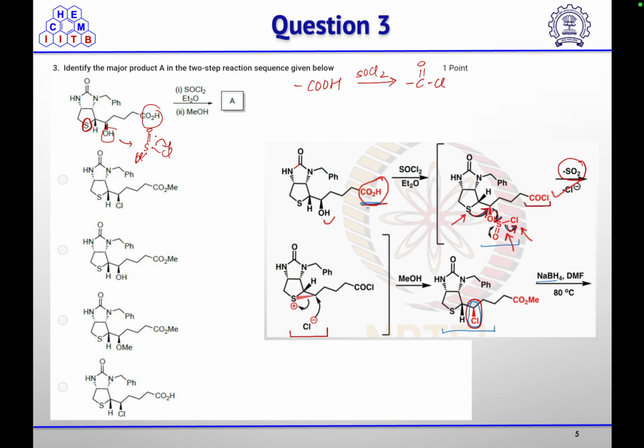As there are two substitutions taking place, first inversion and then again inversion, you get the same stereochemistry as that of the alcohol. So there is no change in the stereochemistry of the chloride, the nucleophile that is coming. Then the acid chloride on treatment with methanol will undergo esterification to give you the methyl ester. So the correct product is: the acid was converted into the ester, and your alcohol was converted into the chloride with retention of configuration. So this is your correct product.